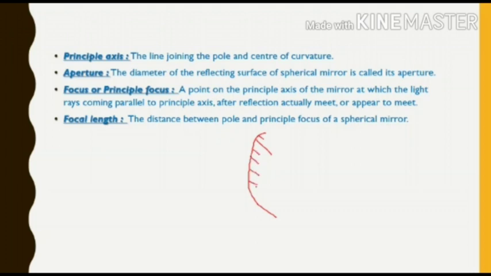So this is the non reflecting side of this mirror and this is the pole of the mirror and this is the principal axis. Okay, let me extend this principal axis up to behind the mirror. So this is the C. Actually this is the C, but we will take this as C because हमें पढ़ने में या समझने में आसानी होगी. So this is the C and this is the focus.